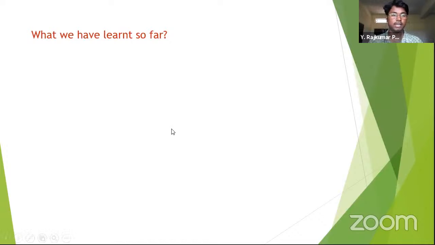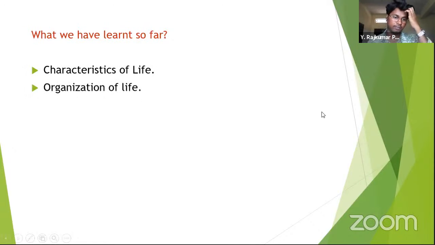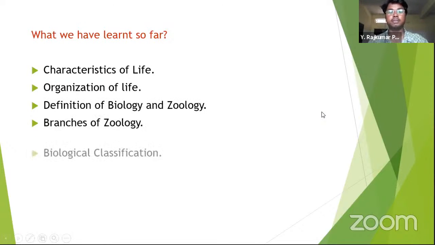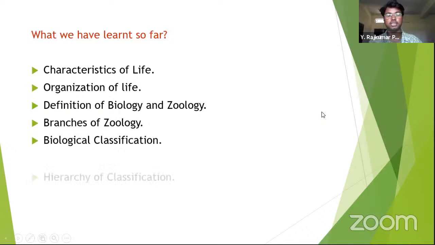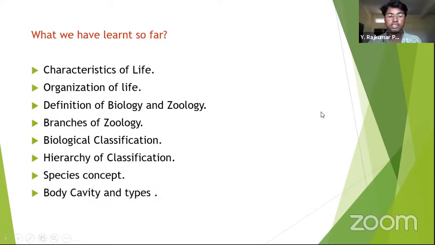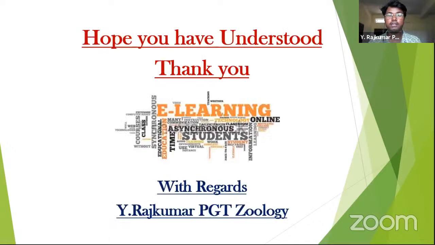What we have learned so far, let's see fast. I will recap. We have learned characteristics of life, organization of life, definition of biology and zoology, branches of zoology, biological classification, hierarchy of classification, species concept, body cavity and their types. This is what we have learned.